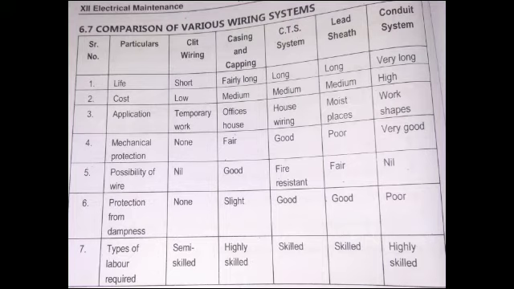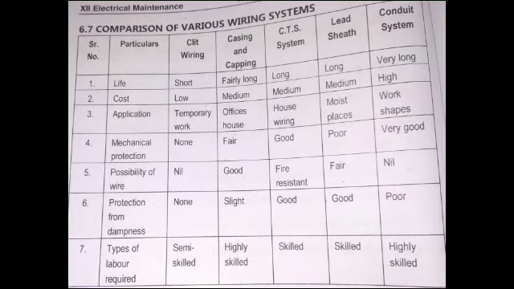Types of labor required. The labor required for cleat wiring must be semi-skilled. For casing and capping, the labor must be highly skilled. CTS, they must be skilled. Lead sheathed, they must be skilled, and for the conduit system, they must be highly skilled.